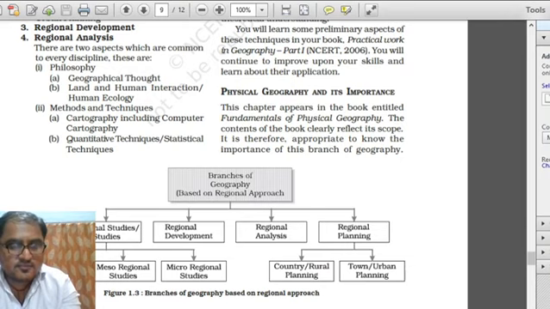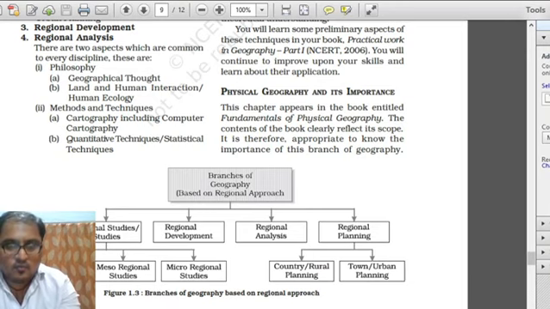We will use these maps to explain and analyze the spatial distribution of different things over the entire region and area. Then the second aspect of methods and techniques in regional analysis is the quantitative and statistical technique. Under these techniques, we stratify the data or observations gathered from primary and secondary sources, and we will look into this technique further in detail.